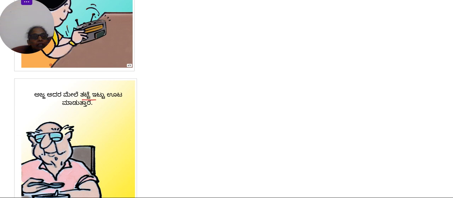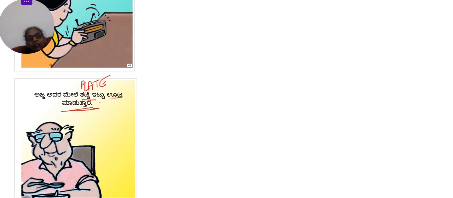Tatte is plate. Ittu means he keeps a plate, and oota maduttare. Oota means meals, food. He has his food. Okay, grandfather has his food from the plate that is kept on the table. Okay, so ajja adara mele tatte ittu oota maduttare.